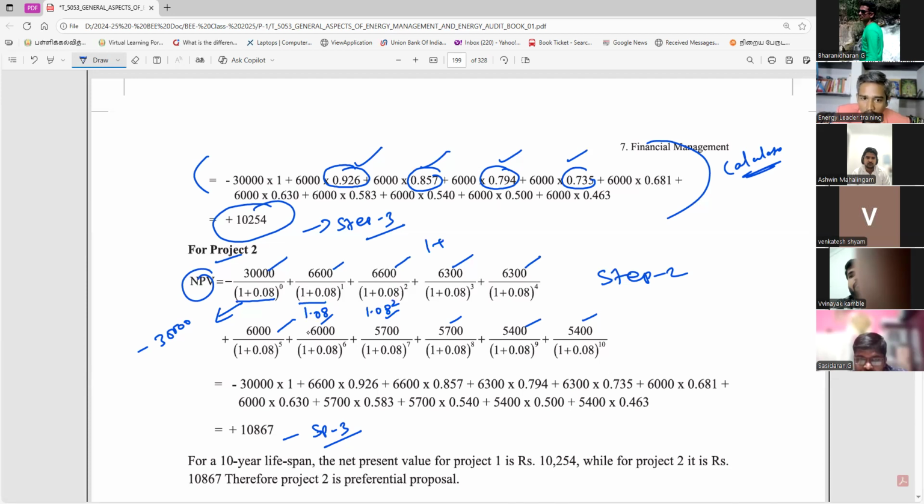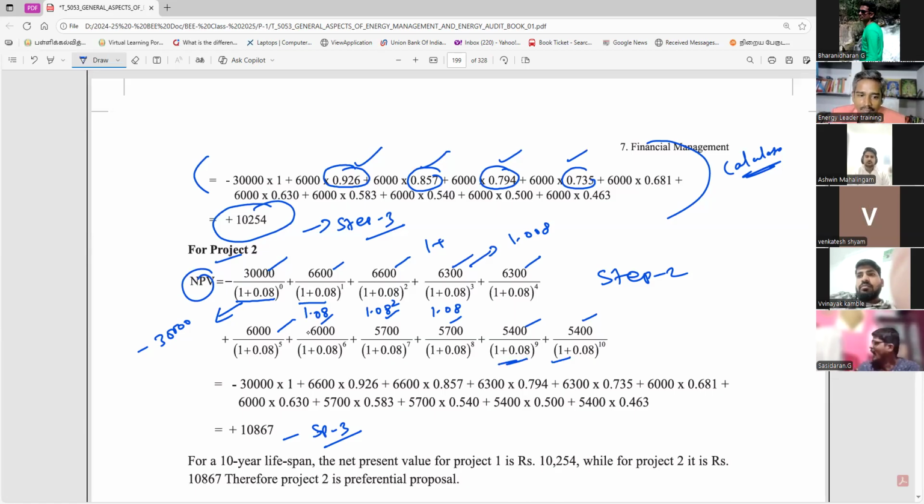So 1.08. Sometimes you are making mistakes. What mistake are we making in calculator typing? 1.008. So you carefully check it. Careful practice is very, very important.